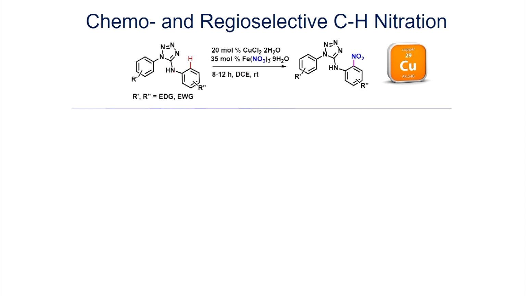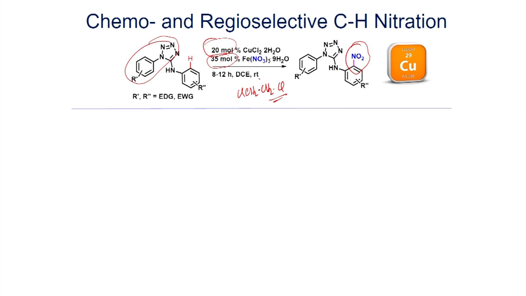Now, when you have this aniline derivative, and you react this compound with a mixture of copper(II) chloride and Fe(NO3)3, you can see here the ratio 20 mole percent and 35 mole percent. When you take this mixture in 1,2-dichloroethane as solvent at room temperature, you will be able to introduce a nitro group. In this way you can make the ortho-nitro derivative.